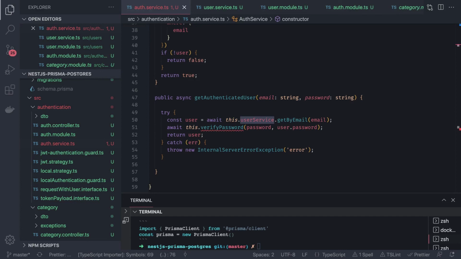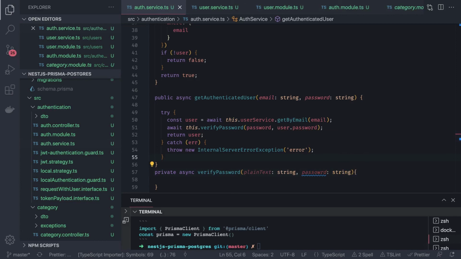So verify password method is just using bcrypt compare, right? We can define this private async verifyPassword, giving two passwords to compare. First is the plain text password, and another is the encrypted password.